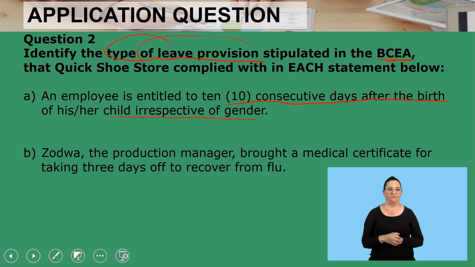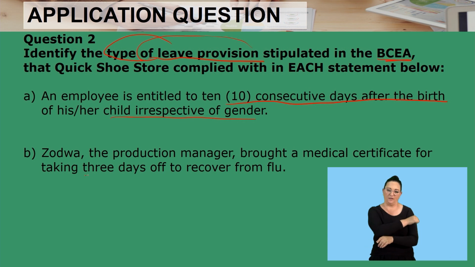It says here, Zodwa, the production manager, brought a medical certificate for taking 3 days off to recover from flu. So he was entitled to this leave. He came back with the documentation to say, this is why I was absent.